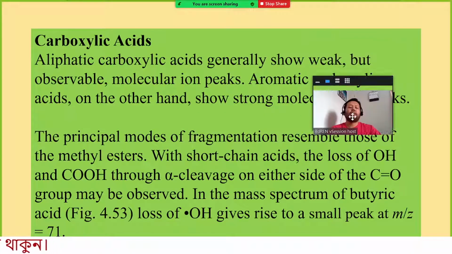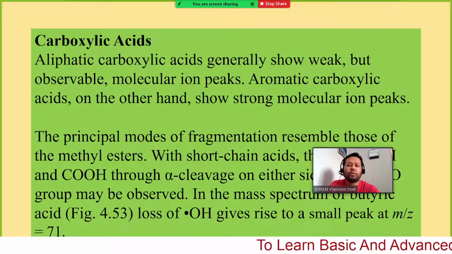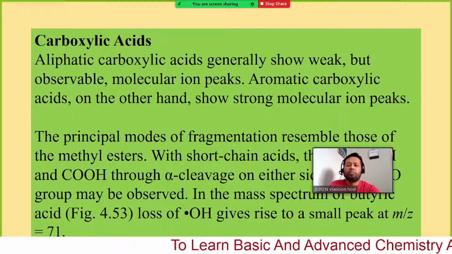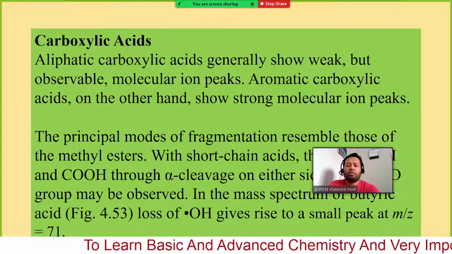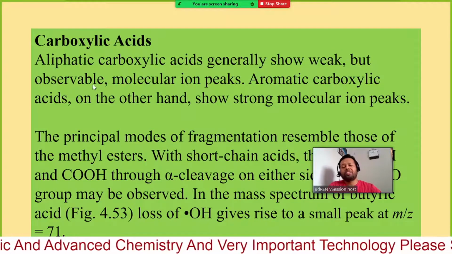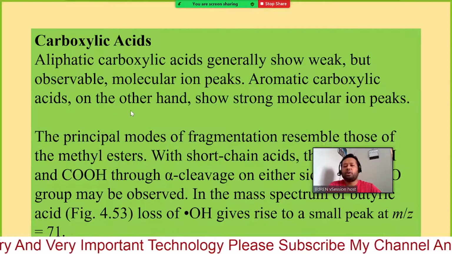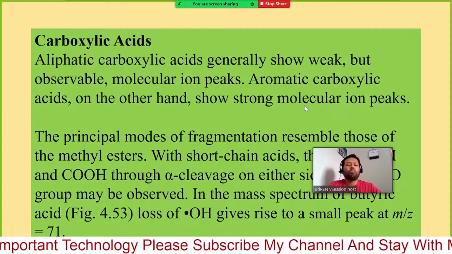Now, at the end of this topic, carboxylic acids. Carboxylic acids generally show weak but observable molecular ion peaks. So it is very common that you can find the signal corresponding to the molecular ion peak, and so you can find the molecular mass of the molecule. This is very helpful for us. Aliphatic carboxylic acids generally show weak but observable molecular ion peaks; aromatic carboxylic acids, on the other hand, show strong molecular ion peaks.